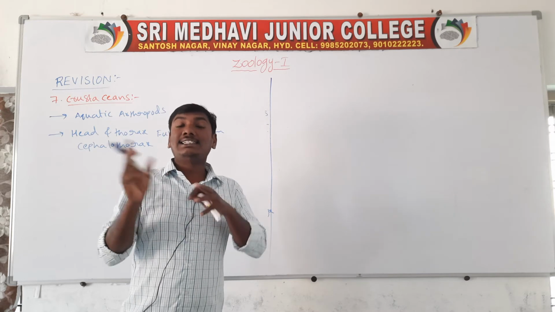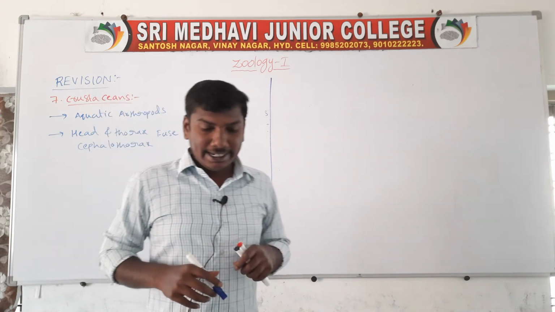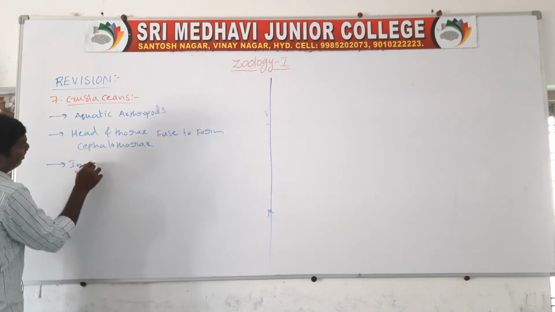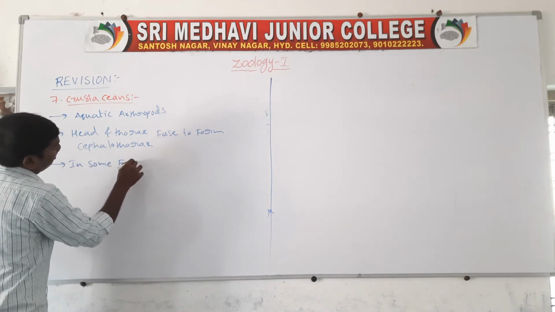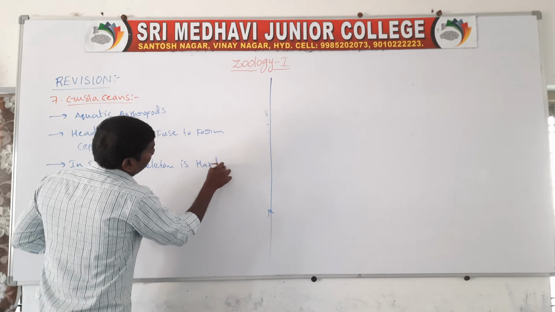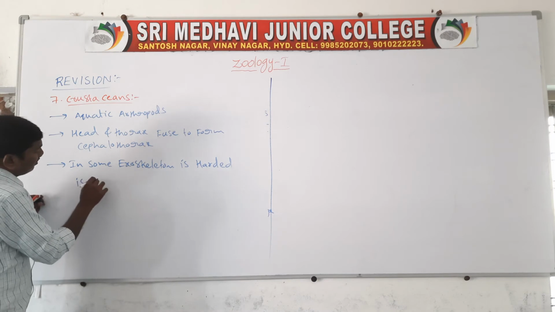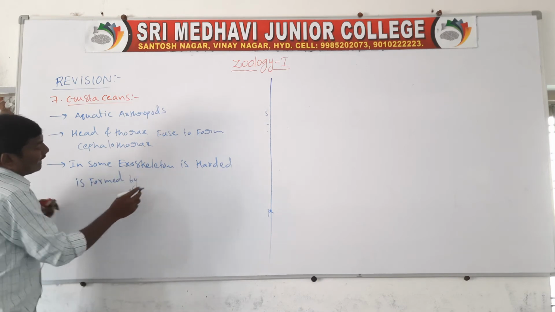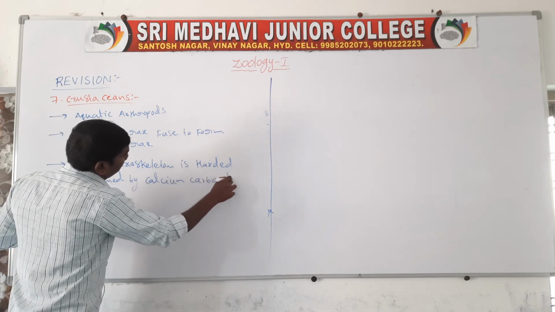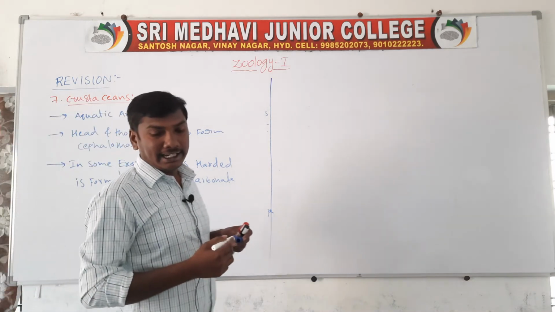Next one, the crustacean's body exoskeleton is hard. In some, the exoskeleton is hardened. It is formed by the calcium carbonate.